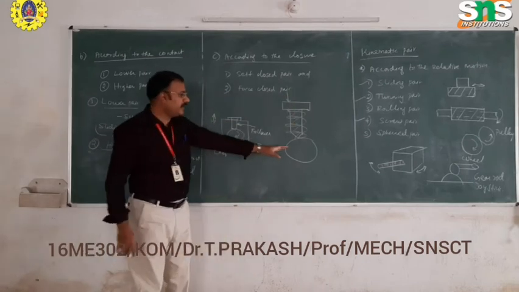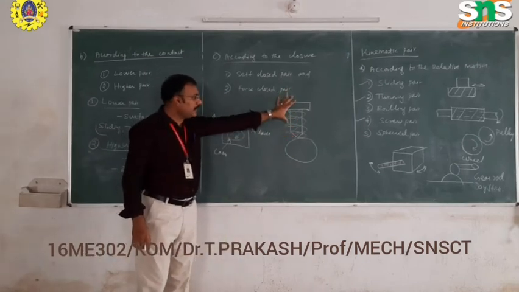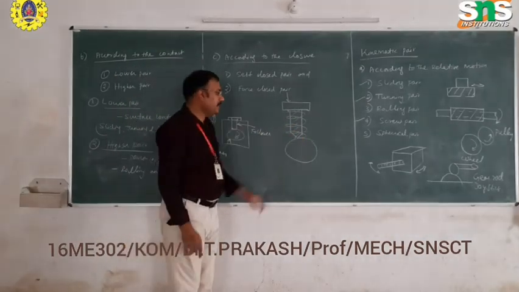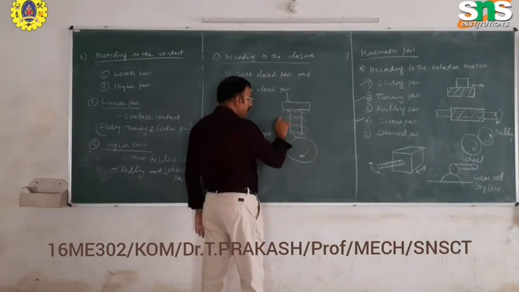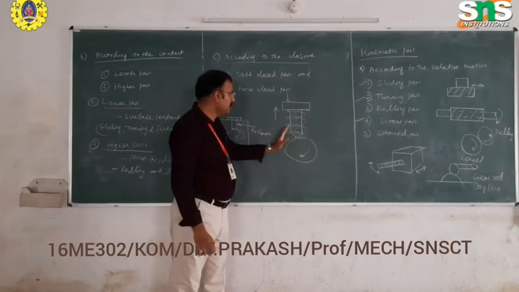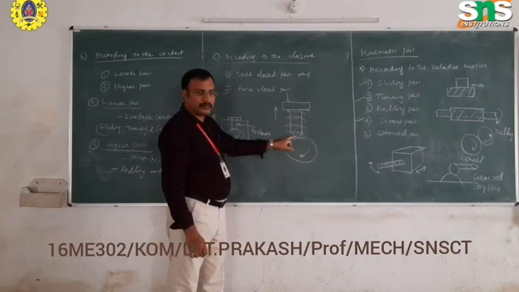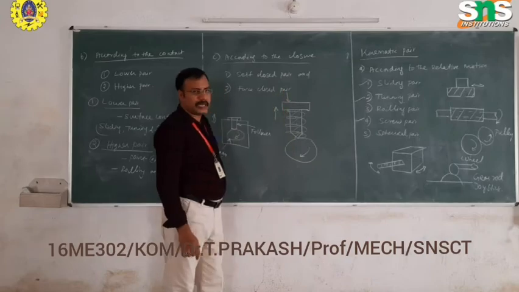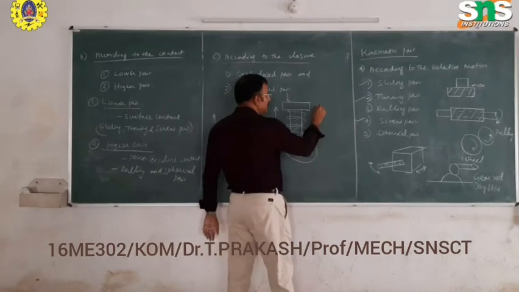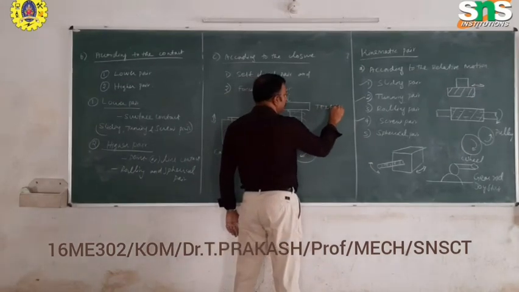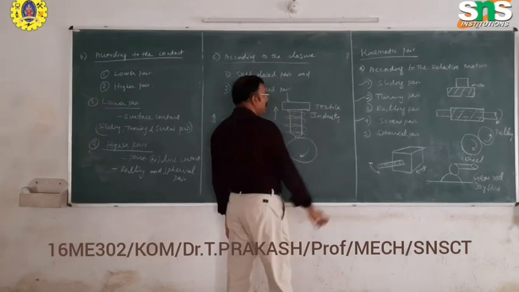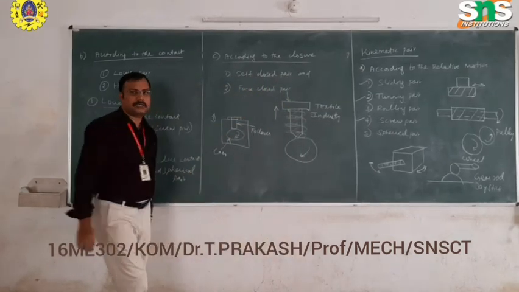In the same profile we can take a cam and follower arrangement. The follower is made to touch on the cam link. Therefore, when the cam rotates, the follower moves upward in the elliptical path. Due to the elliptical nature of the cam, it is automatically made to touch. Therefore, there will be movement in the upward direction. Mostly in the textile industry, this type of combination, force closed pairs, is used.